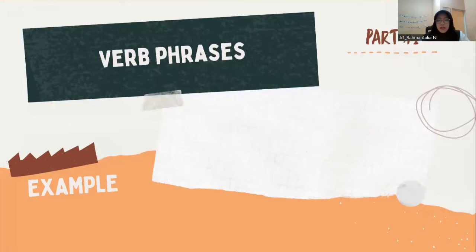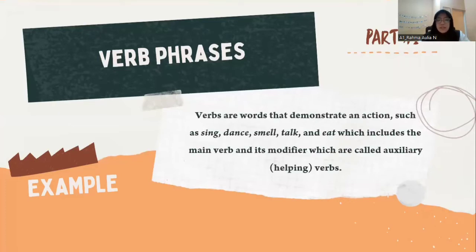And then after noun phrases, there are verb phrases. What are verb phrases? Verb phrases are words that demonstrate an action, such as sing, dance, smell, talk, and eat, which include the main verb and its modifiers, called auxiliary or helping verbs. We can say a phrase is a verb phrase if it has an auxiliary and a main verb.